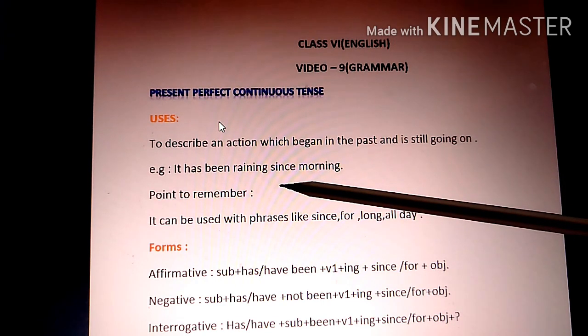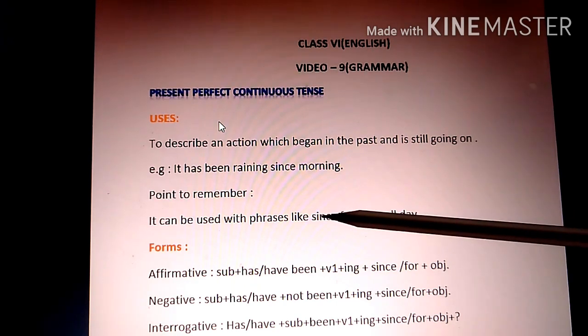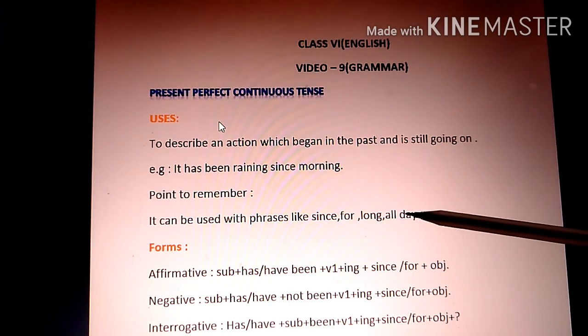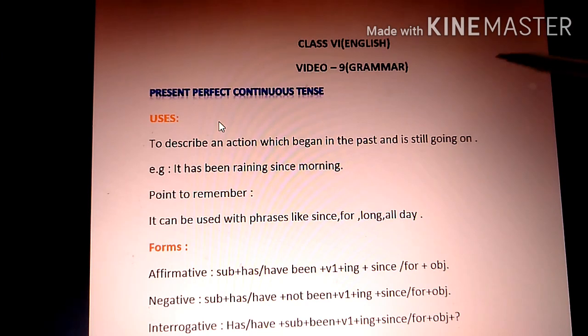The points which you should be remembering while doing present perfect continuous tenses, basically the phrases like since, for, long, all day, these are present in these kind of sentences.